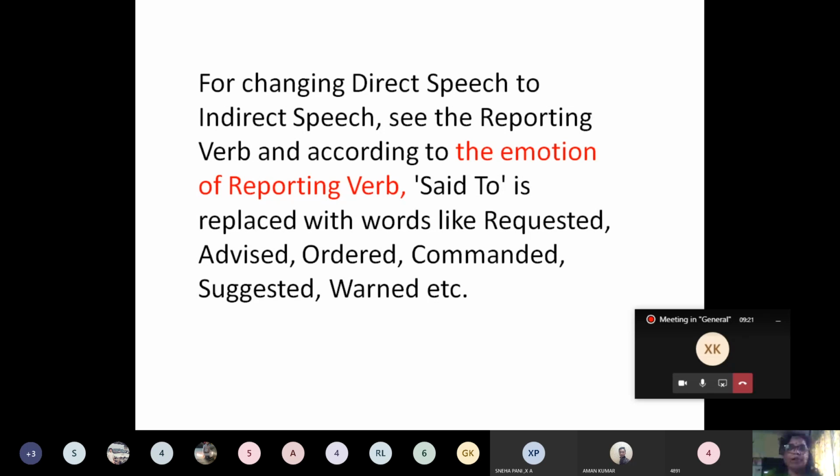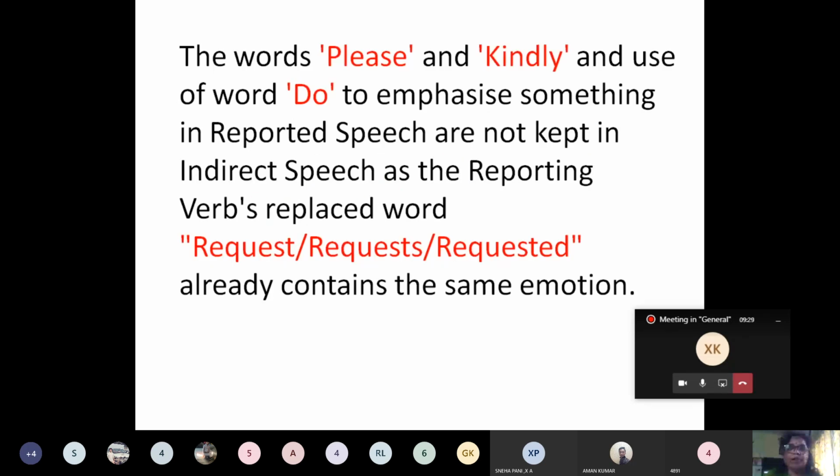Now, if the sentence starts with please or kindly, as in "Please pass me the ball," these words are removed. Words used to emphasize something, like "do", are also not kept in indirect speech.